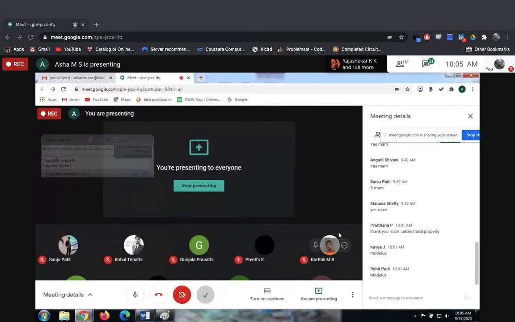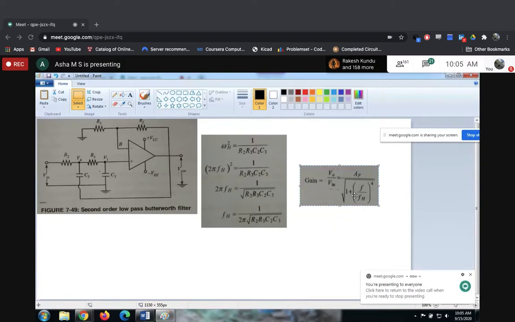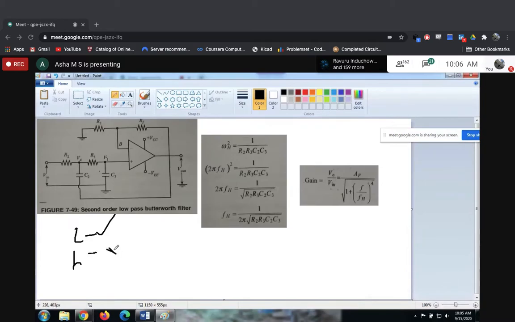So that you can see all these three things at once. That's very easy, nothing to worry about here. So here it's a low pass filter. What are the points you need to remember? Whatever I'm explaining now, if you write that much, it's more than enough. What are we discussing? We are discussing the low pass filter. What should this low pass filter do? It should allow low frequency and reject high frequency. So this is the low pass filter, and the next word is second order low pass filter.